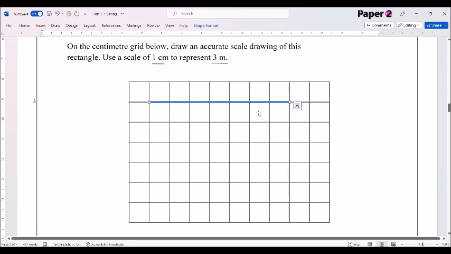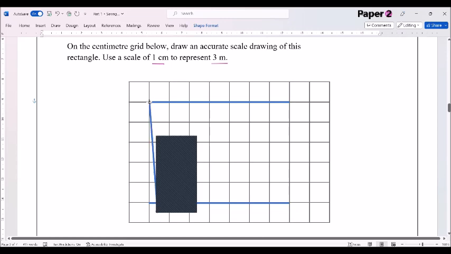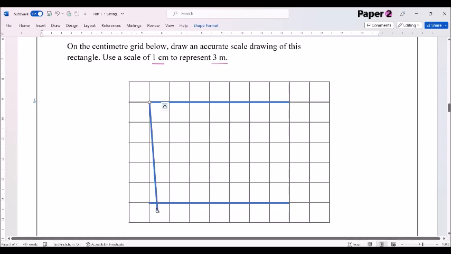We'll create another one of those, and we'll just create a copy of that, and we're going to go 5 centimeters down at the bottom here. So 1, 2, 3, 4, 5 down to there, and we're going to have another one of those. So drag that up here, so we've got a nice rectangle here, up to there, and then across to here, and then one more line just like that.